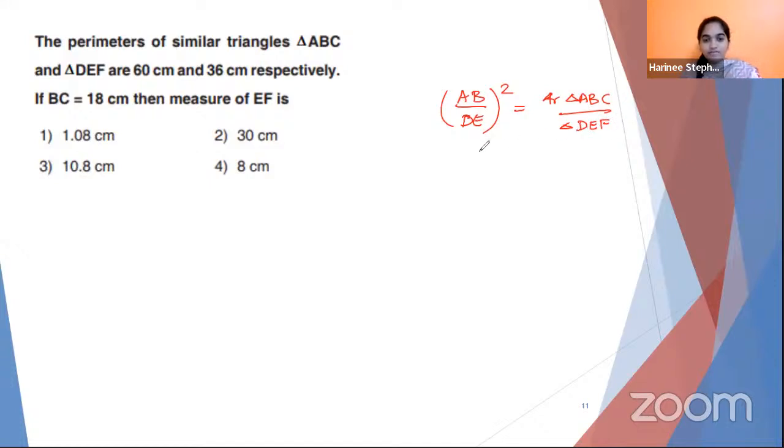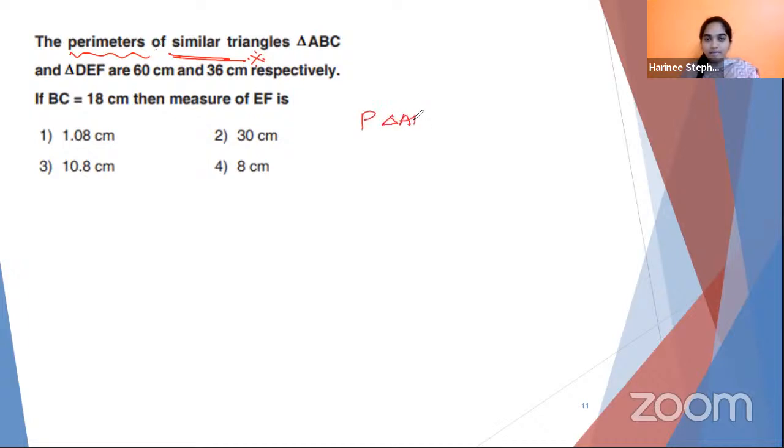The ratio of the squares of sides is equal to the ratio of the areas of triangles. Make a note, this is only applicable for similar triangles. But when we talk about perimeter, the perimeter ratio is directly proportional to the ratio of sides. So perimeter of triangle ABC divided by perimeter of triangle DEF equals the ratio of corresponding sides: AB by DE is equal to BC by EF is equal to AC by DF.